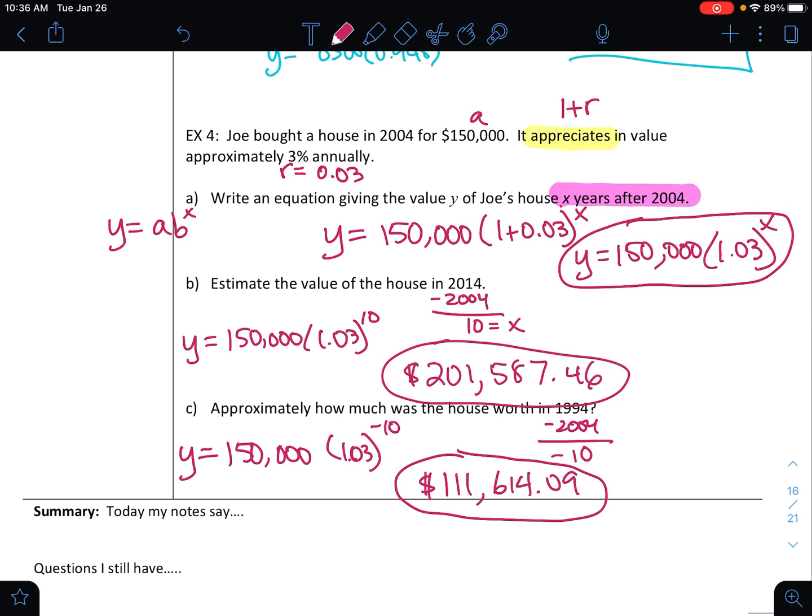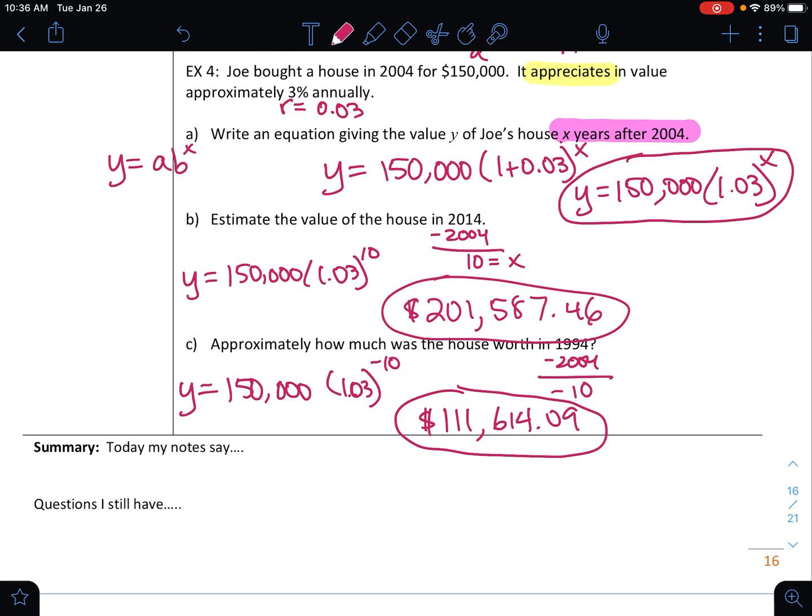Okay, well that's part 1 here of exponential growth and decay. We'll look at a part 2 in the next video.